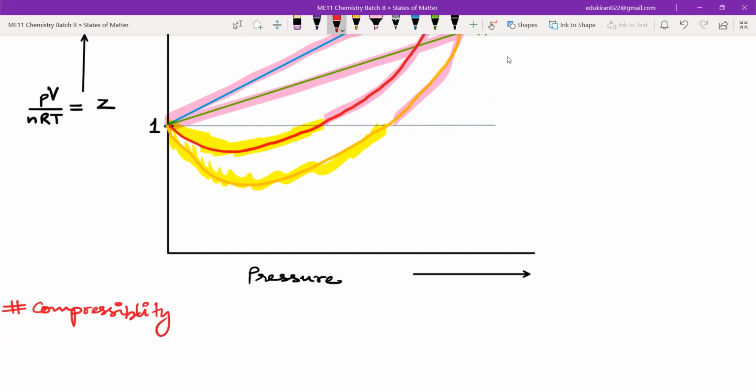Compressibility factor. What is compressibility factor?